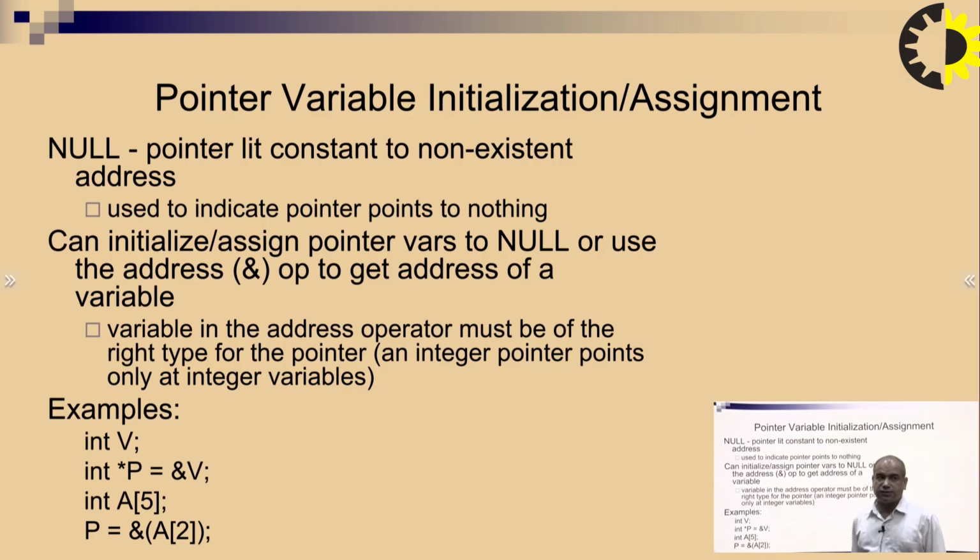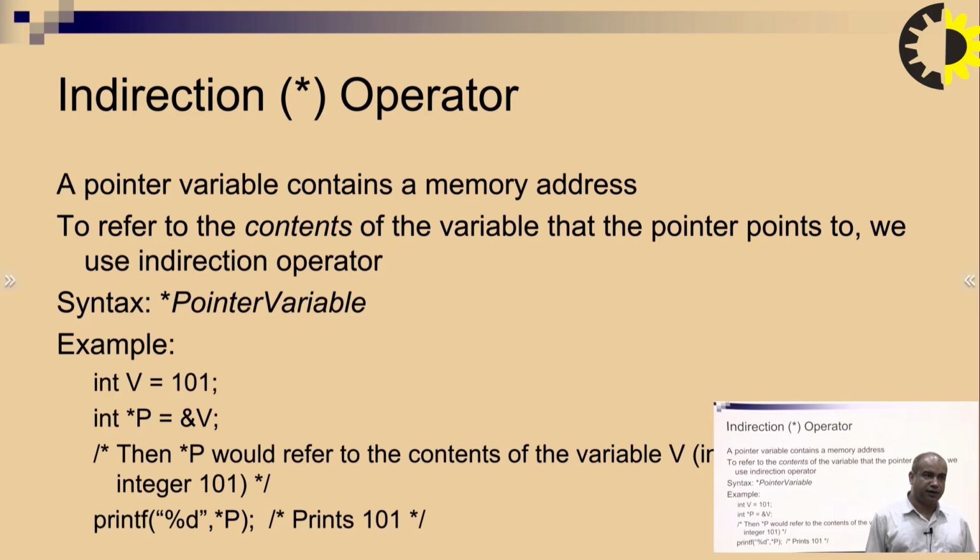The variable given to the address operator must be of the right type for the pointer, so an integer pointer points only at an integer variable. If I have int v, here I define star p equal to ampersand v; and if it does not have any value, that means there is nothing to define, that is a null pointer.